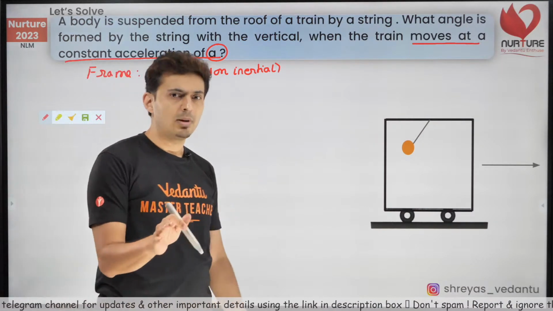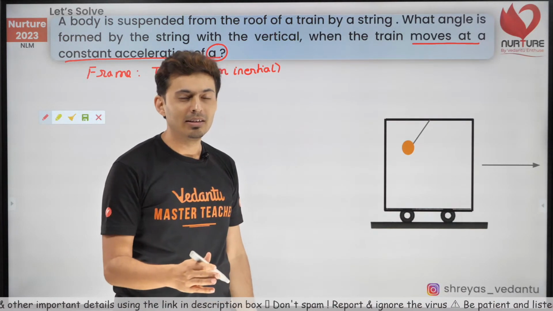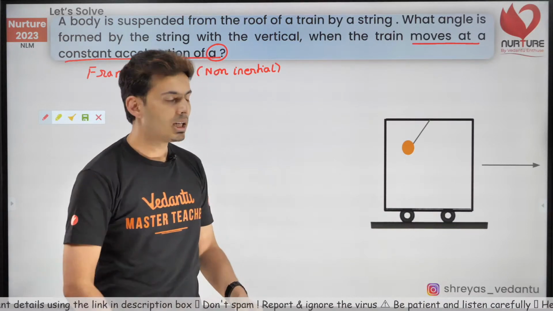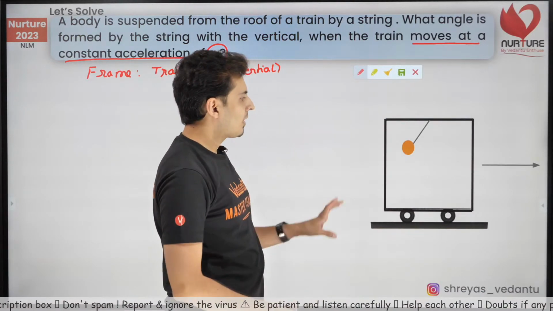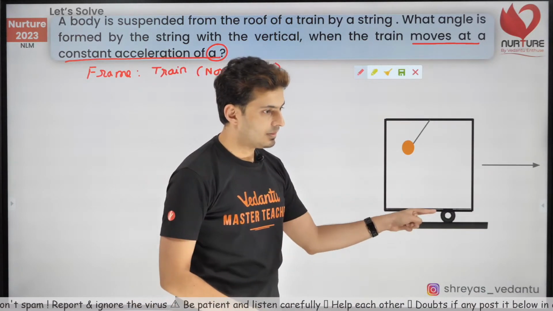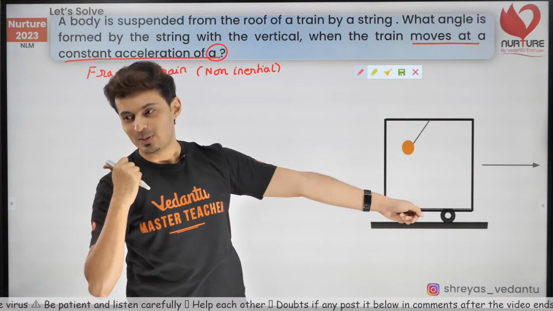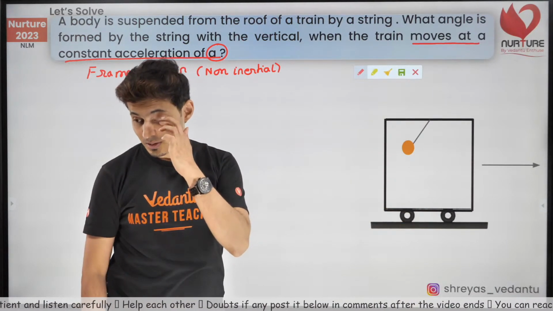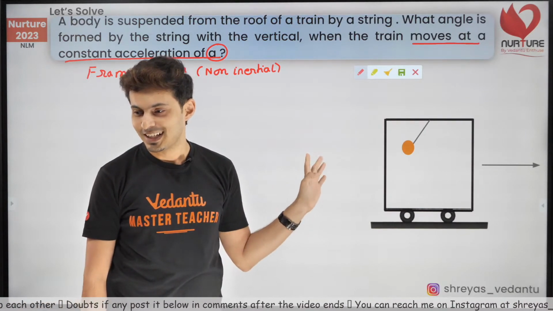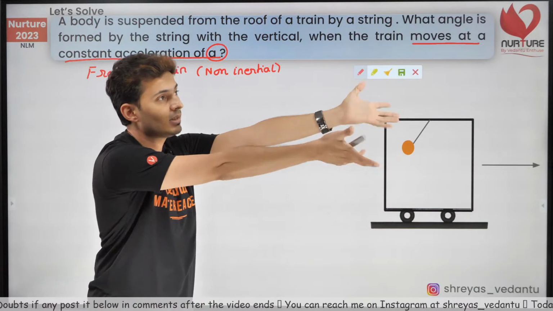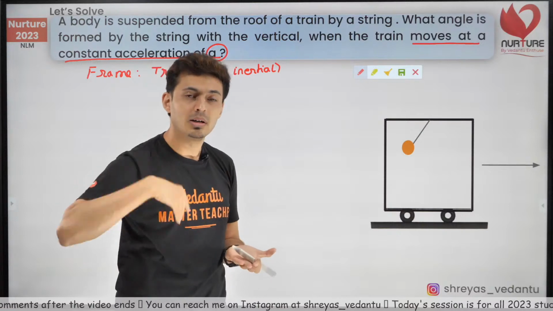Now if it is non-inertial, can I apply Newton's laws? No. Can I apply Newton's laws? Yes. What do I mean? I can use a trick. And what is the trick? Yeah, pseudo-force. Okay, let's apply pseudo-force. But before that, where is the train accelerating? It's accelerating forward. My knowledge says that pseudo-force always acts opposite to the acceleration of the frame of reference. It's clearly mentioned the train is accelerating. So it is non-inertial. Remember, anything which accelerates with respect to the ground will be non-inertial.